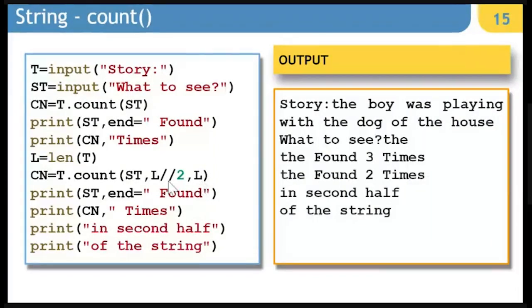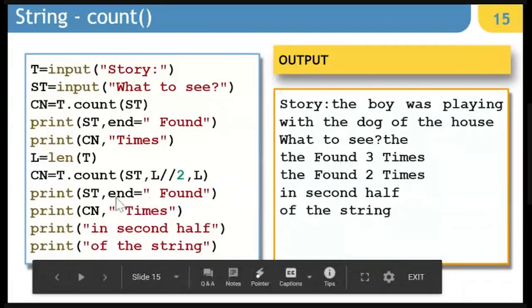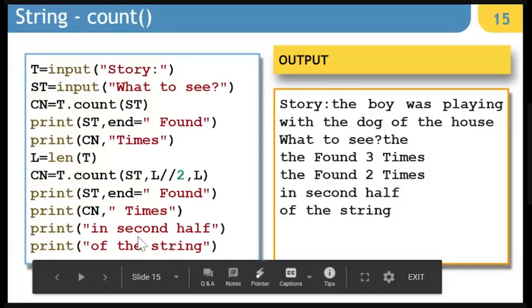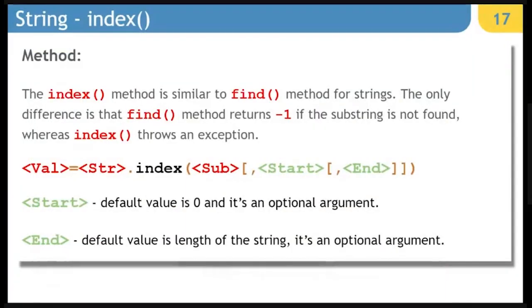So if we have the entire string as this, it will take out the half of the string, and from there up to the last of the string, how many times this particular character is present, that is going to be checked here. So it is going to give you answer as the found 2 times. So basically the first the will be missed out here because it is not looking for that part of the string.